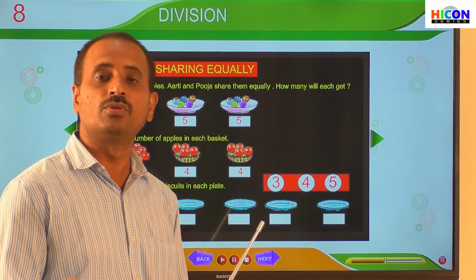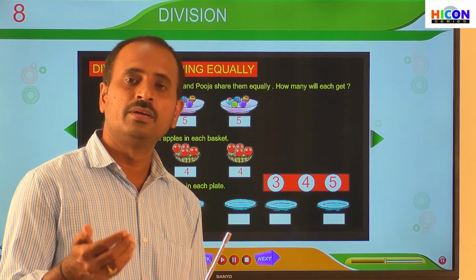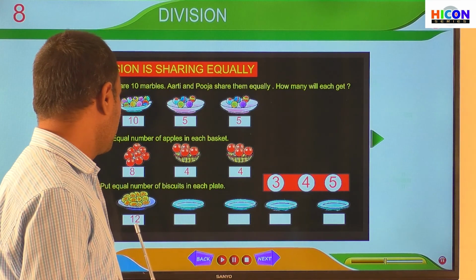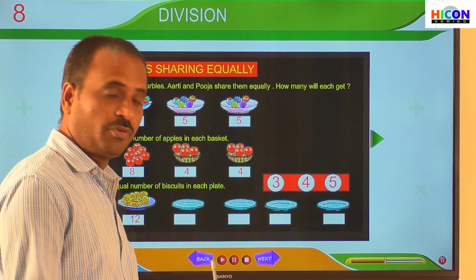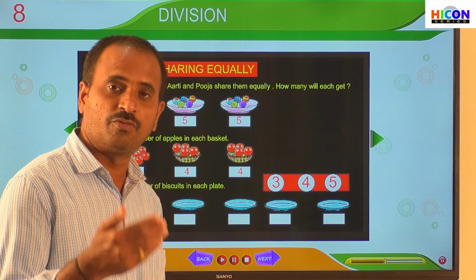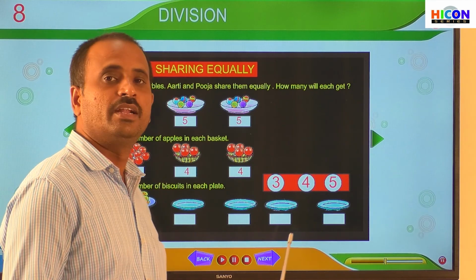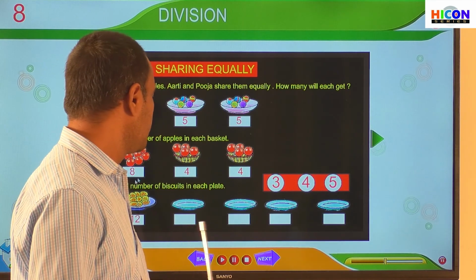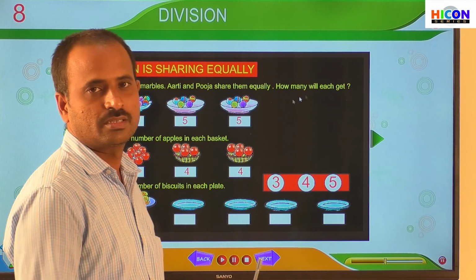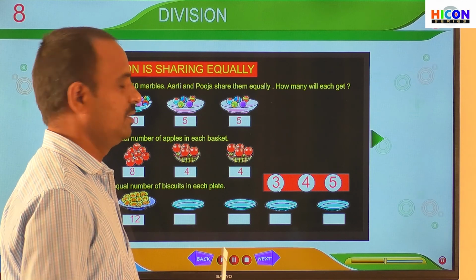Already we have practiced how to subtract a number repeatedly from the given number in the previous problem. If we subtract 4 from 12 repeatedly, after subtracting 4 times, finally we will get 0. So each plate will get 3 biscuits. So the answer is 3.